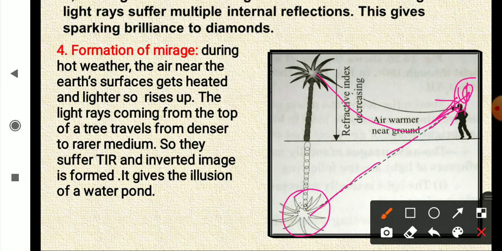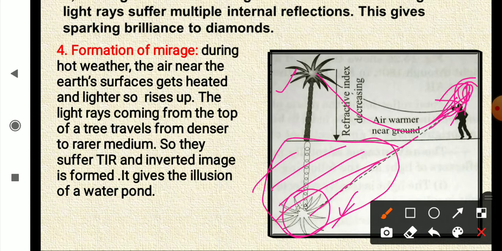So in this way, observer can see the tree or building as inverted. And actually there is no tree or no building, but it is our brain which makes us see the inverted image. And you know that an image can get inverted only if there is some water body. It can be pond or anything else. So the observer feels that there is some pond and the inverted image of this tree is seen by him. So this kind of illusion is called mirage.